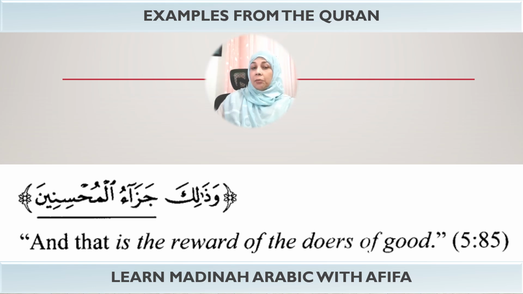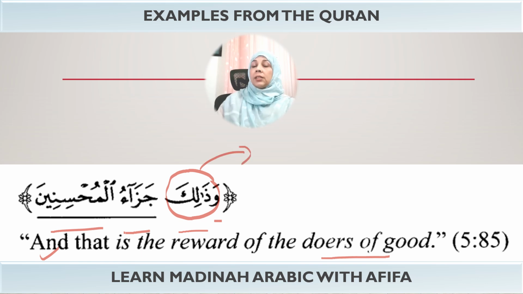Here's another easy verse for you to practice the mudaf ilayhi construction in a simple nominal sentence. Here it is, وَذَلِكَ جَزَاءُ الْمُحْسِنِينَ, meaning, and that is the reward of the doers of good. Here we know waw means and, and the mubtada or the subject of the sentence is ذَلِكَ. That is the mubtada, and we know that it is marfu'un, but we covered before that it is in fixed form, which means it doesn't show the marfu status with a dhamma because it is fixed, but it is marfu.